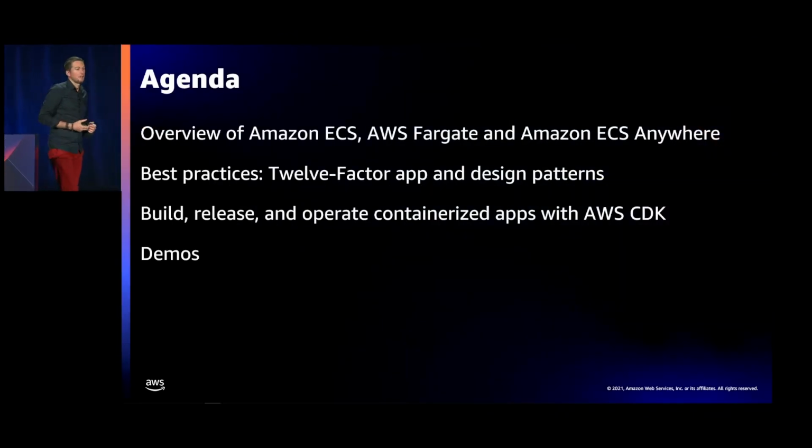So here's the agenda. We'll do a quick review of what Amazon Elastic Container Service is, so Amazon ECS, AWS Fargate, as well as Amazon ECS Anywhere. Then we'll discuss the best practices that the 12-factor app is bringing to us in building microservices. And we'll build, release, and operate that application with AWS CDK. There will be a lot of demos, so I'm going to switch between screens, and hopefully you will enjoy that.